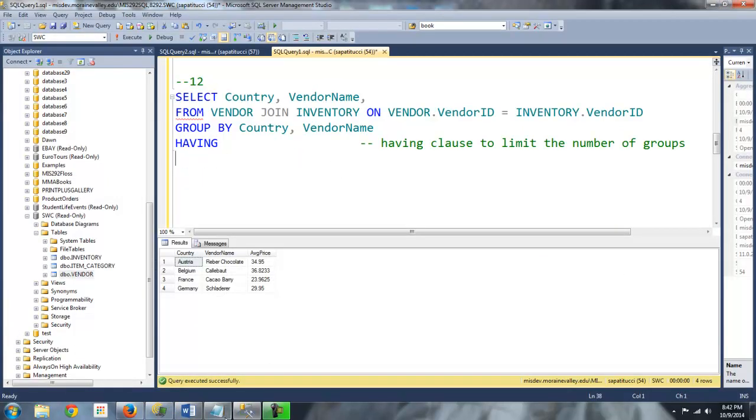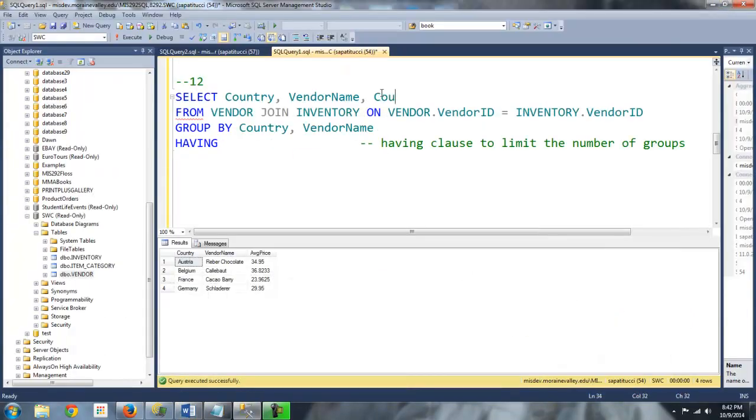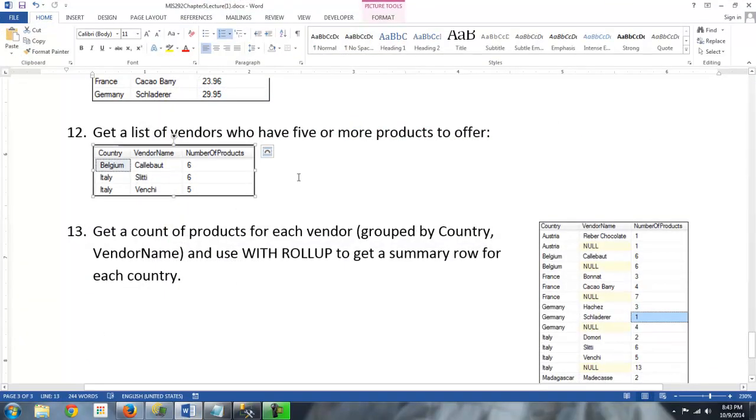So basically we're being asked to get the country, which I have listed, the vendor name, the number of products. Okay, so let's get the count of the products here, count the number of rows. And then, you know, the join clause is the same. Still pulling from the same 2 tables. Group by is again the same. Remember that whole thing with if I'm going to be selecting these 2 columns, they've got to both appear in the group by. Now the having is where we limit the number of groups to just those vendors that have more than 5 products. Or was it 5 or more than 5? Oh, 5 or more products.